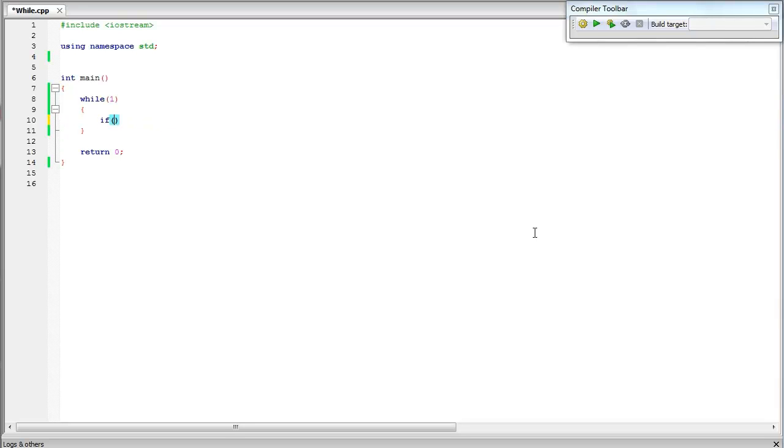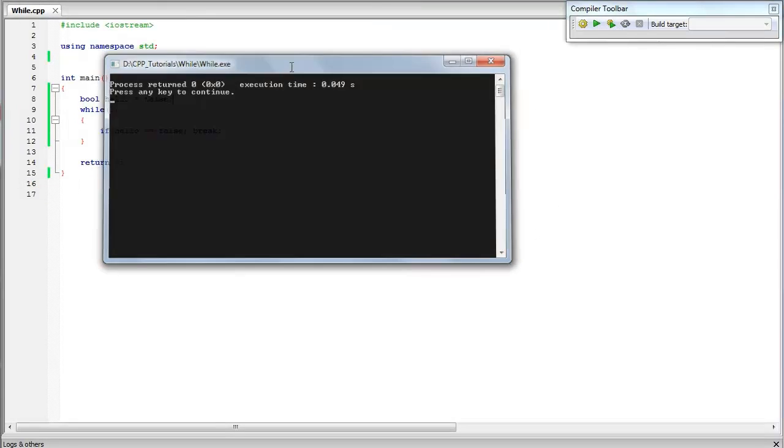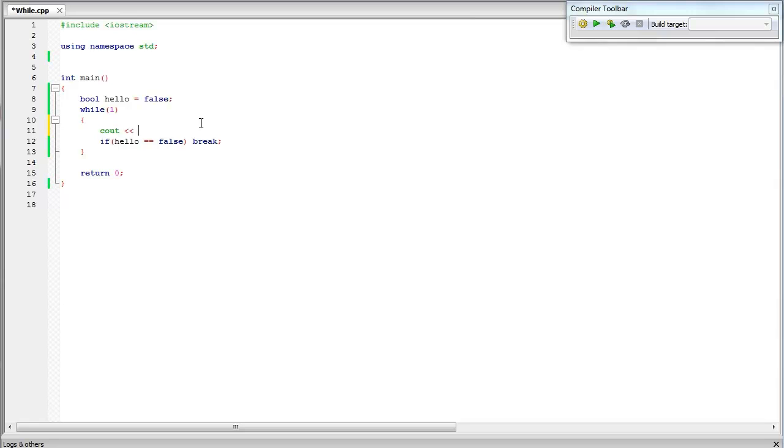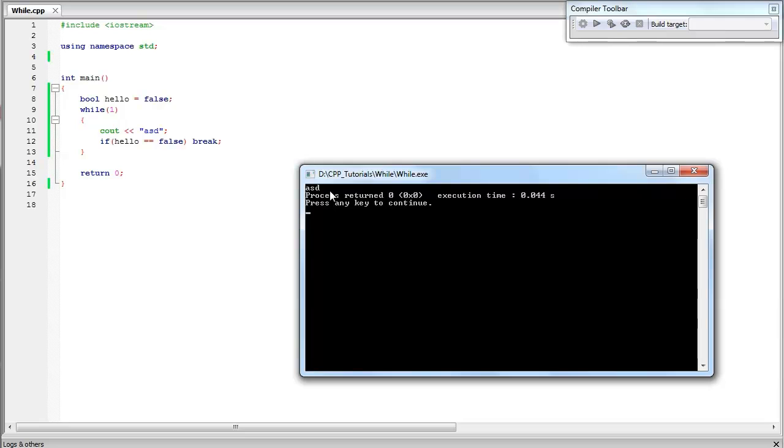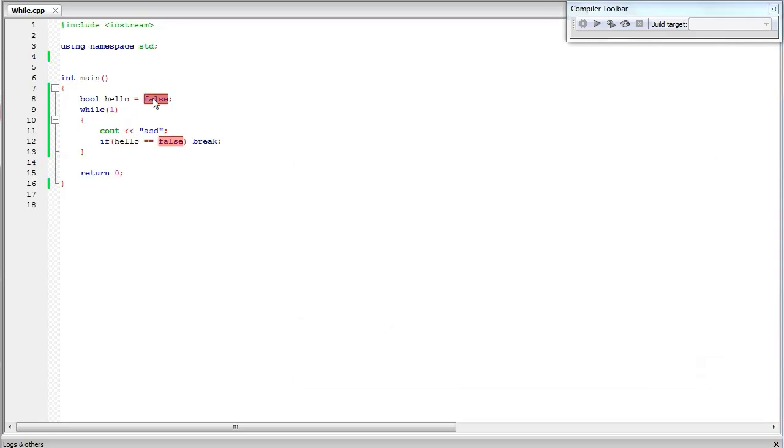So if, I don't know, if hello equals false, then break. And if we declare hello equals false, this code is only going to run once. Well, we're not going to see anything. As you can see, we run once because hello is false, and we are asking if hello is false, and if it is false, then we break. So yeah, some tricks you can do.